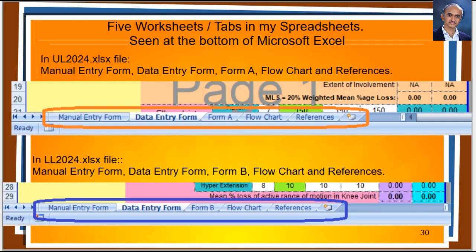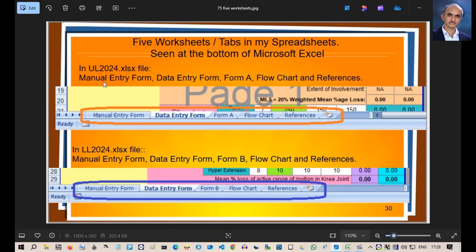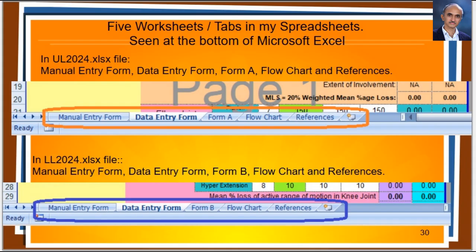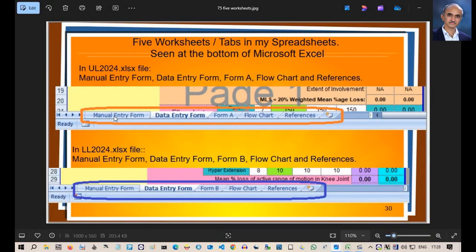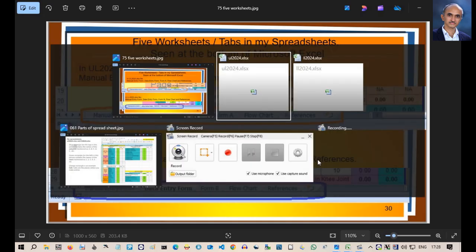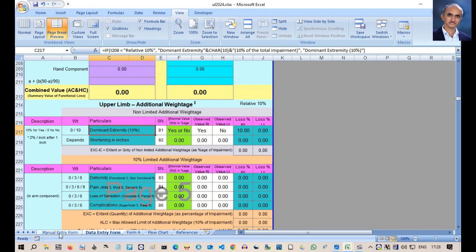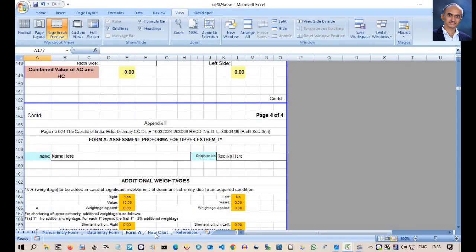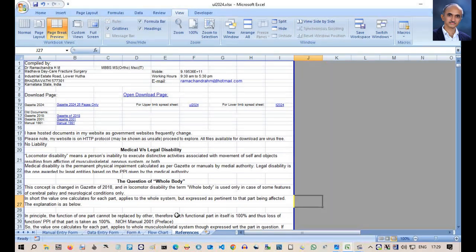You can see that a single spreadsheet file can hold many parts or tabs. These are called worksheets. Each of my spreadsheets has 5 tabs or worksheets within it. The 5 worksheets are Manual Entry Form, Data Entry Form, Form A or Form B, Flowchart, and References. Clicking on a tab opens the worksheet associated with that label. You can see that I am clicking on tabs and the associated worksheets are getting opened.